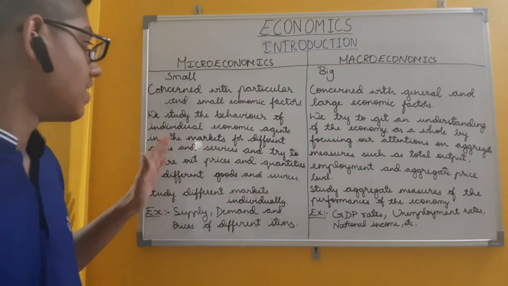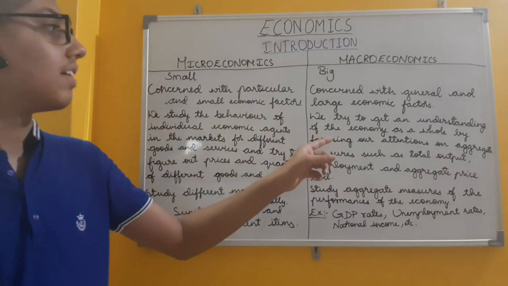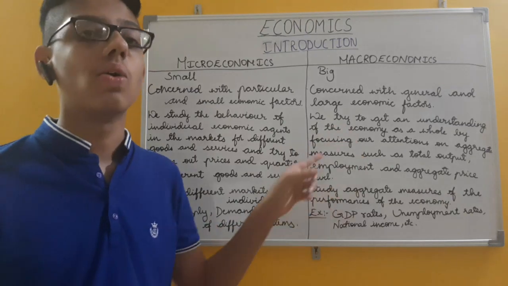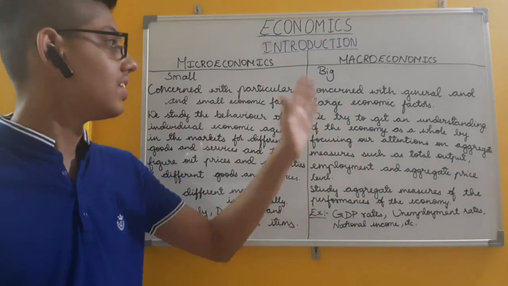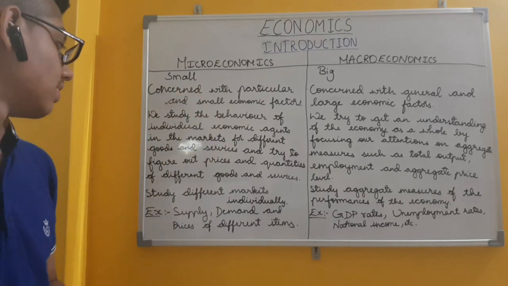In microeconomics we study the behavior of individual economic agents, but here we study the economy as a whole. It is in general, but microeconomics is only a particular economic factor.